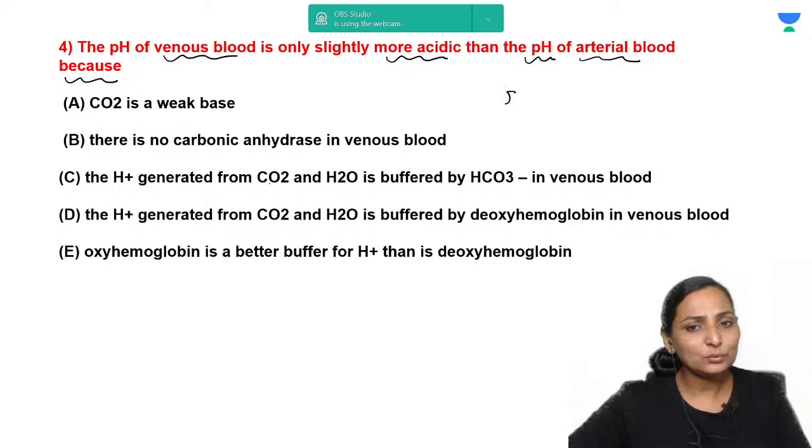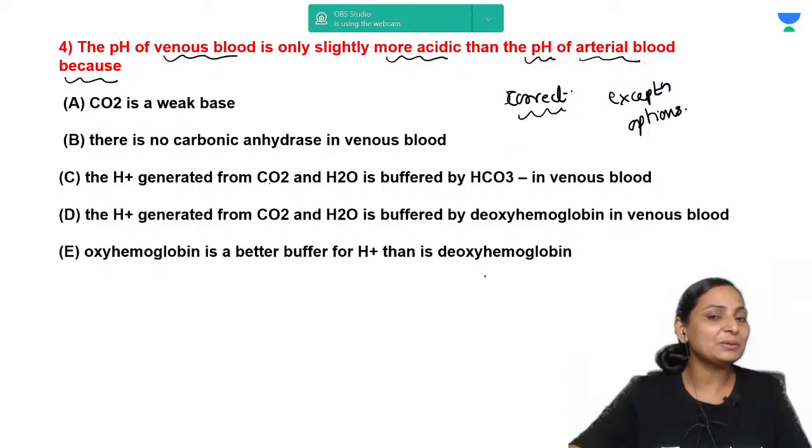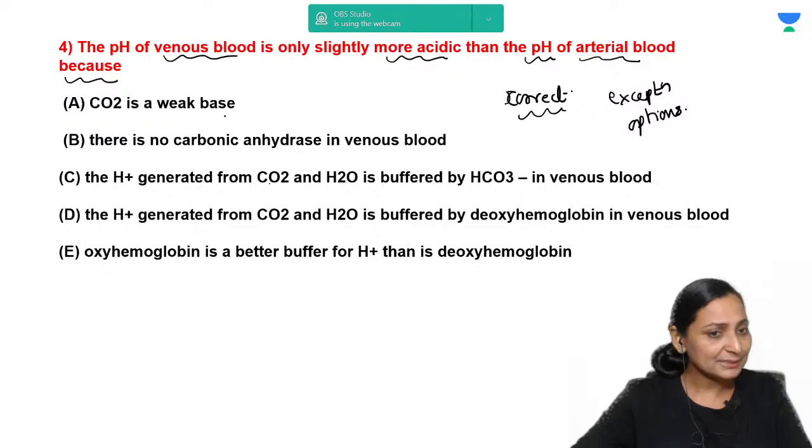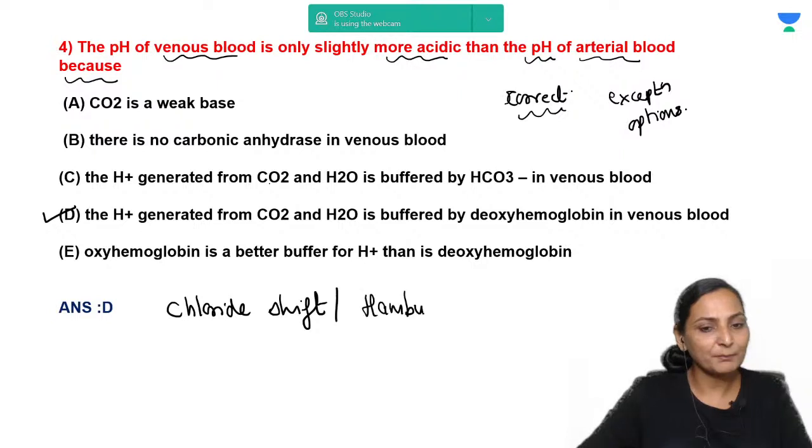Now remember that even if you know the correct answer, it is always important that the other options given to you are understood very well, because many times the question would be framed in the same manner. The options could be the same, the options could be different, but the concept will remain the same. So the correct answer obviously is D, and here we are speaking of what is called the chloride shift, which is also called the Hamburger's phenomenon.